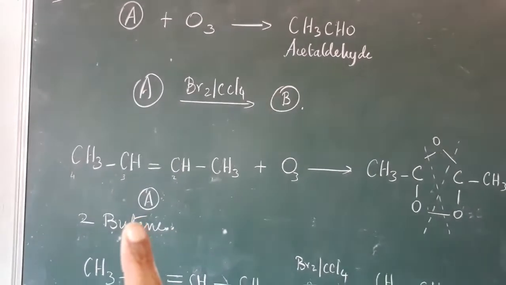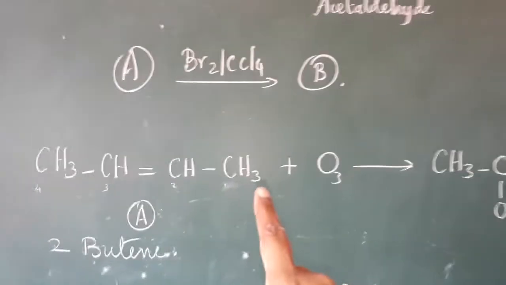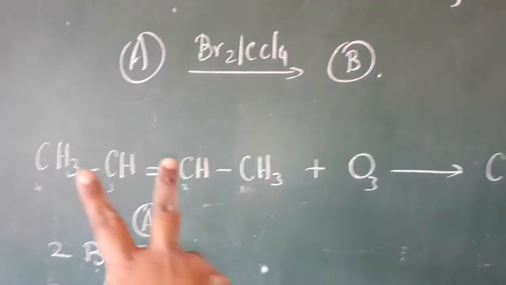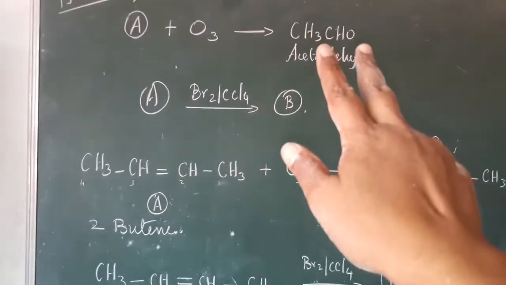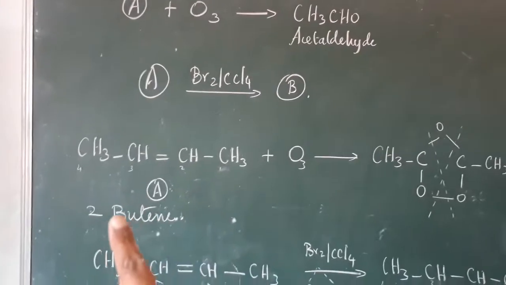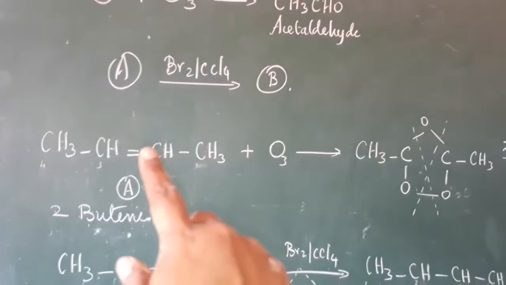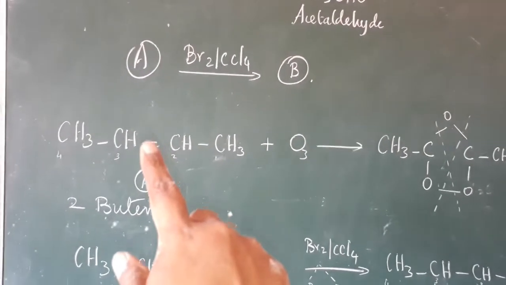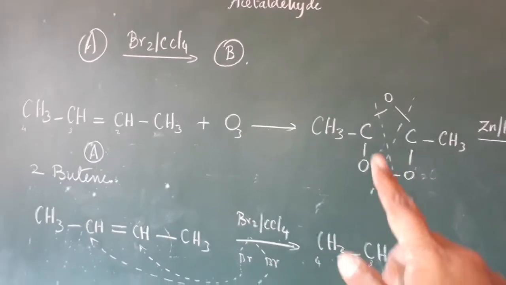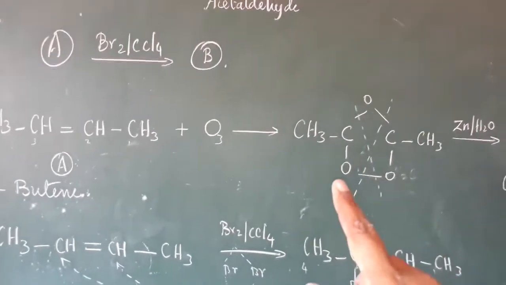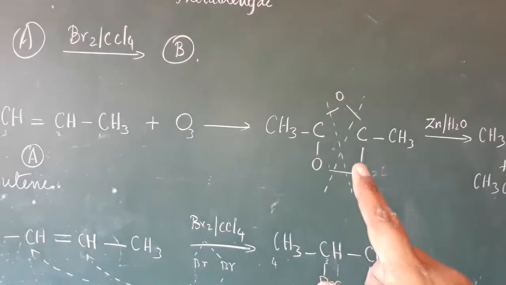That compound is 2-butene. We have to identify 2-butene because we get 2 carbons here, and here also 2 carbons. The 2-carbon compound is acetaldehyde. So because of that acetaldehyde, we have to identify A as 2-butene. We are going to add ozone. Ozone is a double bond cleavage reagent. So this double bond will be cleaved, that is, broken, and it gives an ozonide compound like this. We have already learned that one carbon gets one oxygen, and the other double bond carbon gets the oxygen like this.